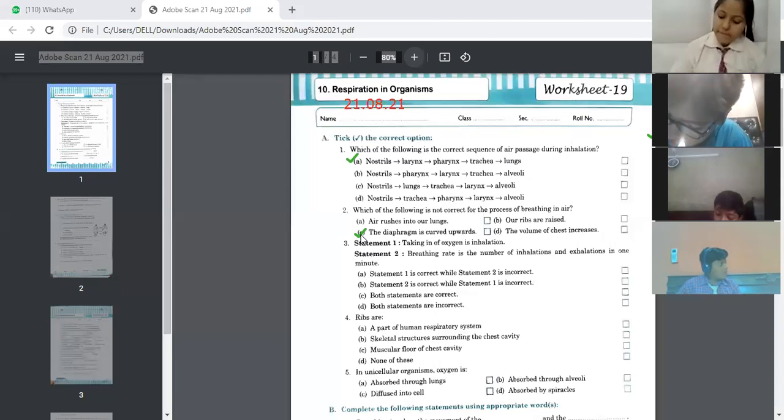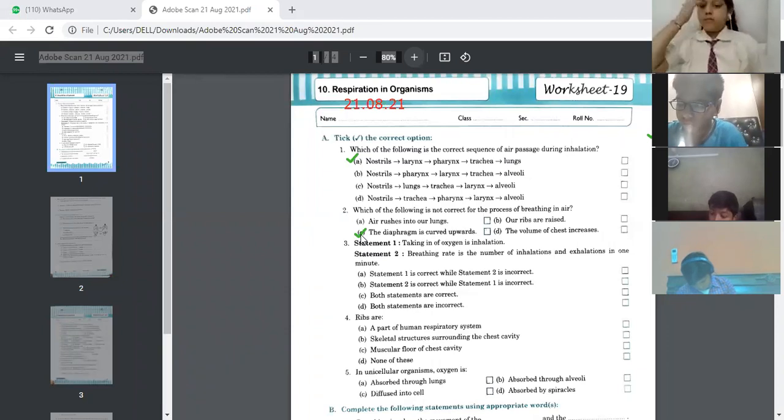Just listen to it correctly. That process of breathing in. When you breathe in, air rushes to our lungs. It is correct. Ribs are raised. Correct. The volume of chest increases. That is also correct. So C option is not right.